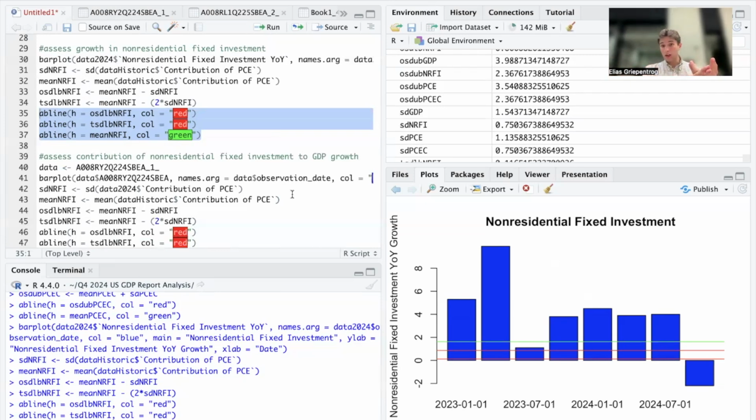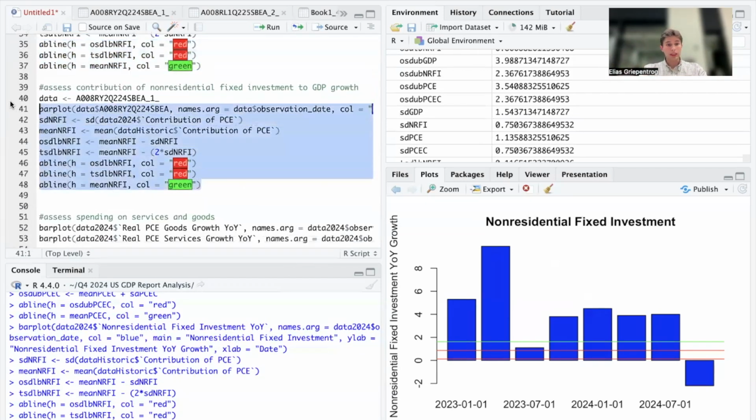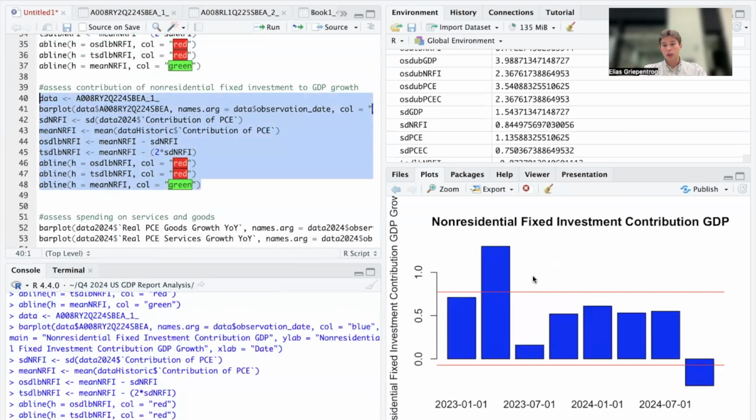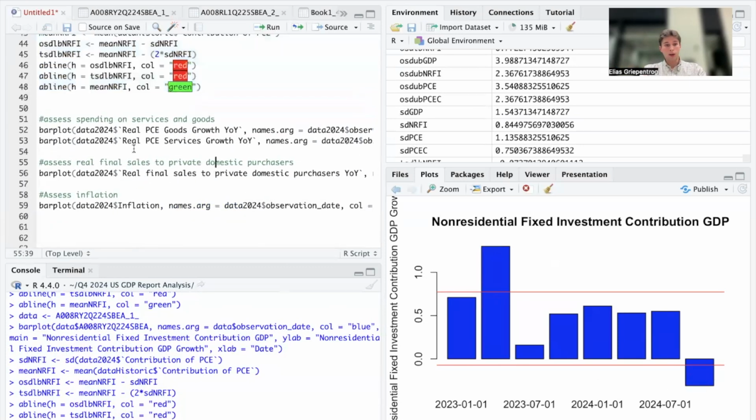We still have economic policy uncertainty about the policies Trump will implement. On Saturday, we will get an announcement about tariffs or not. We don't know the impact of those tariffs on the economy. This uncertainty is a cloud over the US economy, and it is holding businesses back from investing. And this is what caused non-residential fixed investment to be relatively weak. And then when we run this entire code, we can see that the contribution of this fixed investment is also below the two standard deviation lower band.